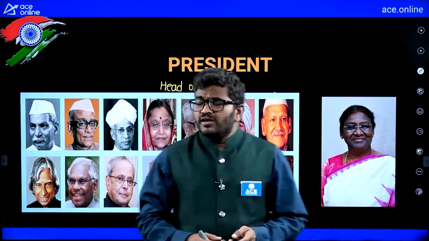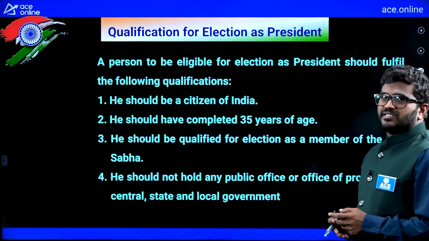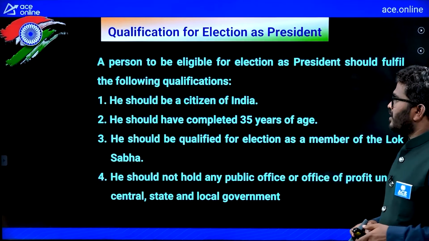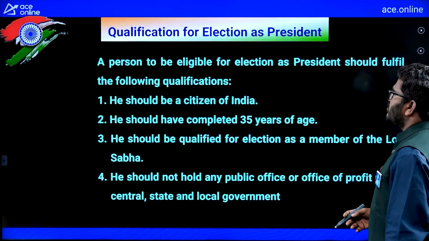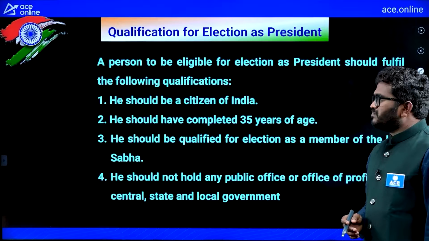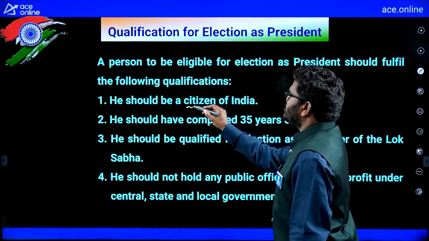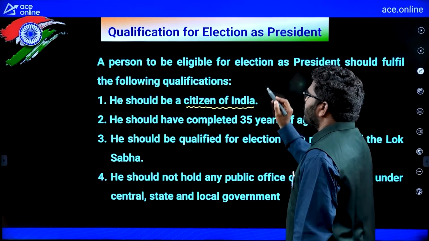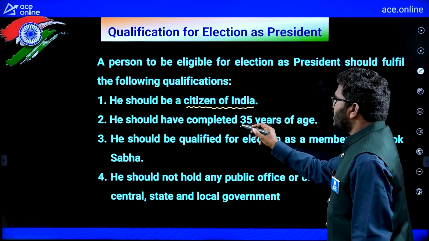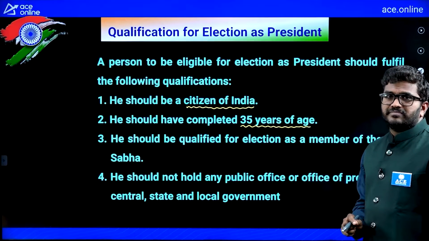Now first of all, I will discuss the qualification for election as a President. To become a President, first of all we will see the qualifications. A person to be eligible for election as a President should fulfill the following qualifications. One, he should be a citizen of India. He should have completed 35 years of age.